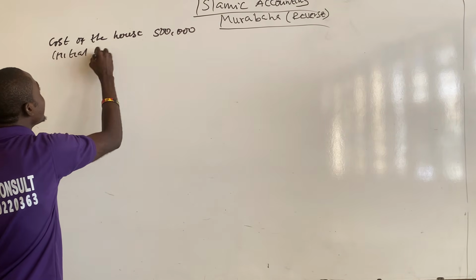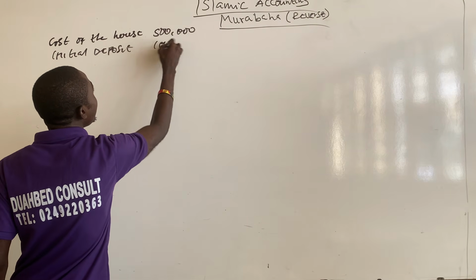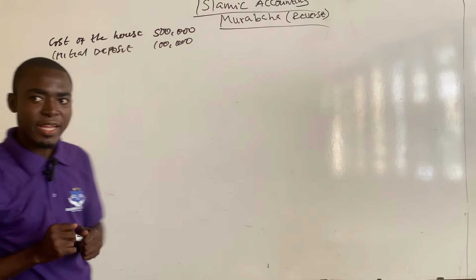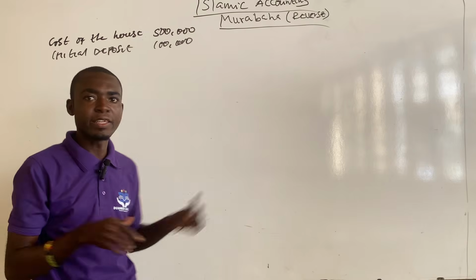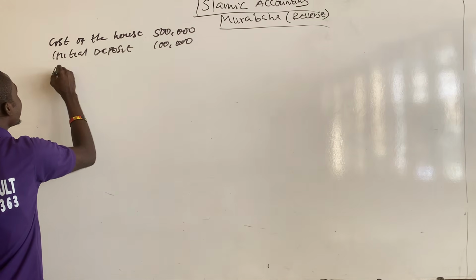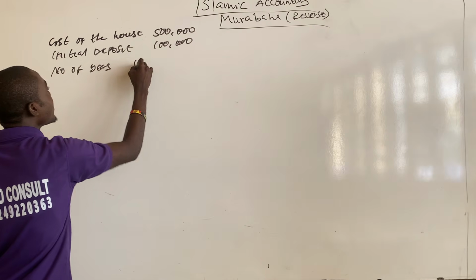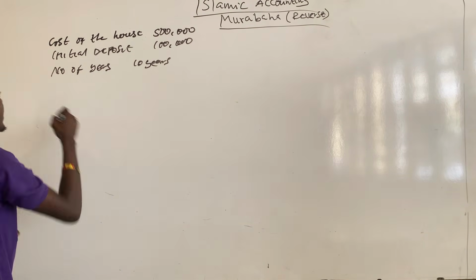Imam Ghazali was given 10 years to repay everything, so the number of years is 10 years.